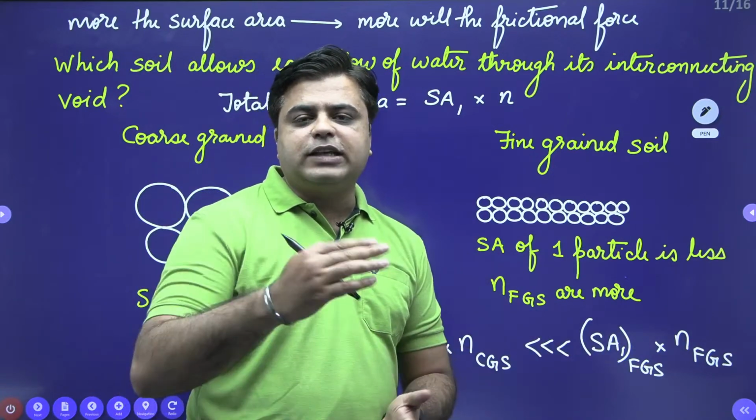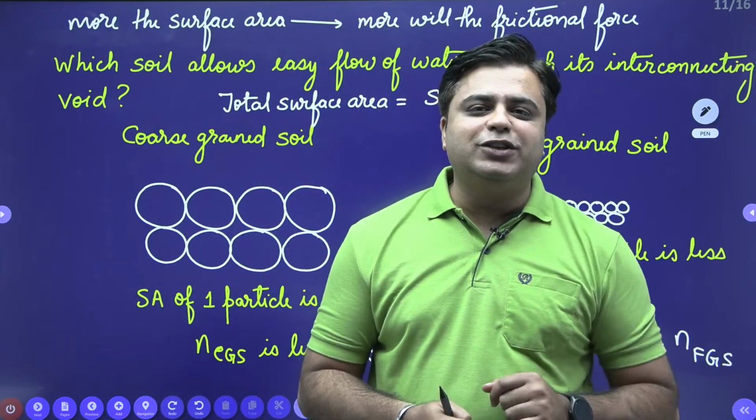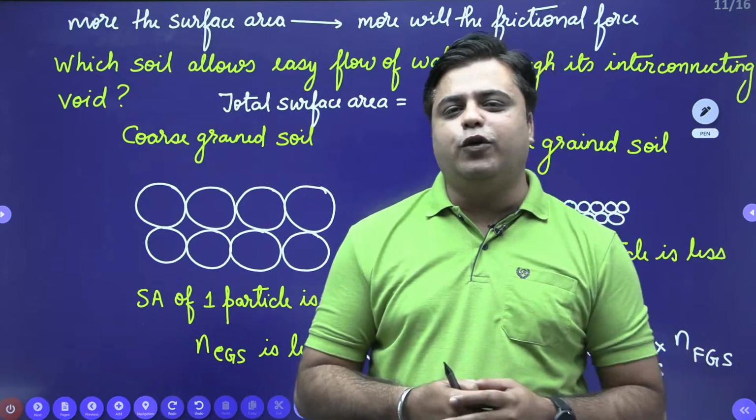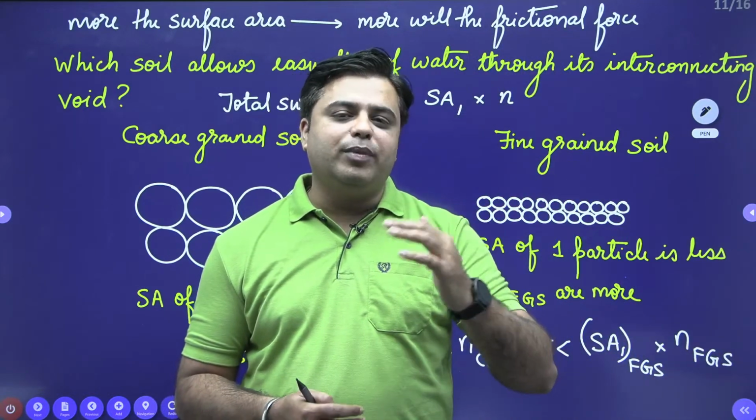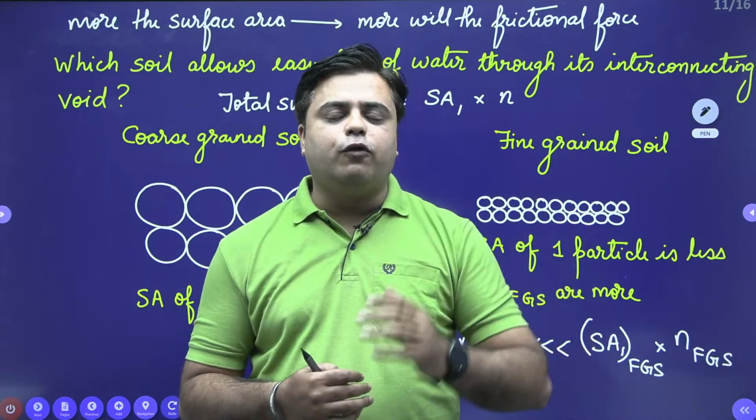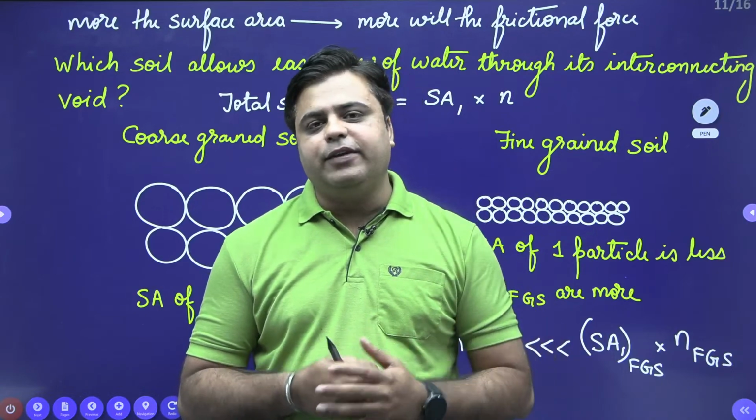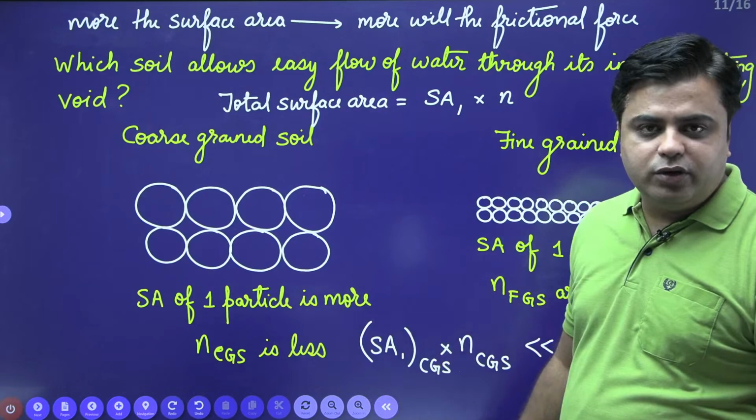And if the total surface area of coarse-grained soil is less, it means coarse-grained soil offers less frictional force. It means that coarse-grained soil has more permeability. Coarse-grained soil allows easy flow of water through its interconnecting voids. I hope this analysis is pretty much clear to you.